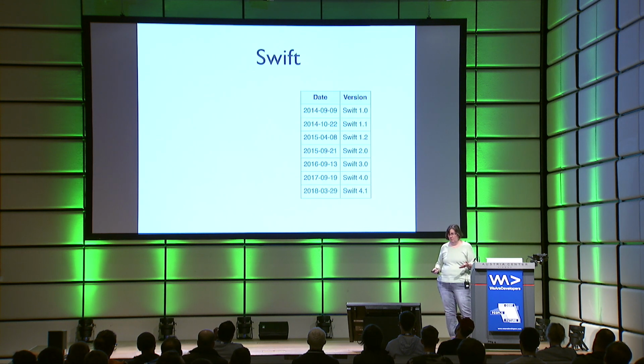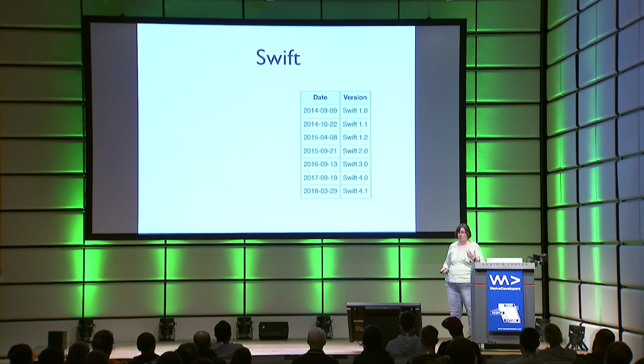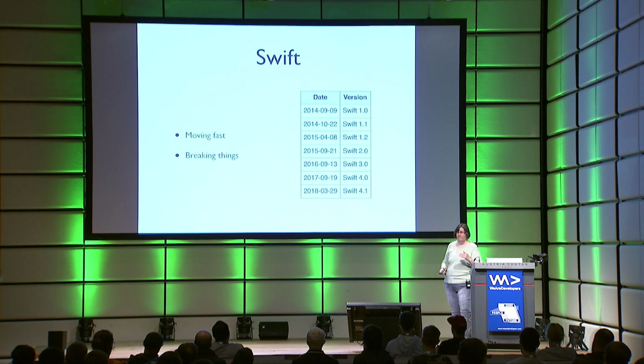OK, so here's Swift. Here is Swift's history. Since 2014, there have been 4 major versions. I have every bit of faith that they're going to come up with version 5 in just a few weeks. And the thing is, they're moving very fast. And we all know what moving fast means. It also means they're breaking things. Every major release breaks things.